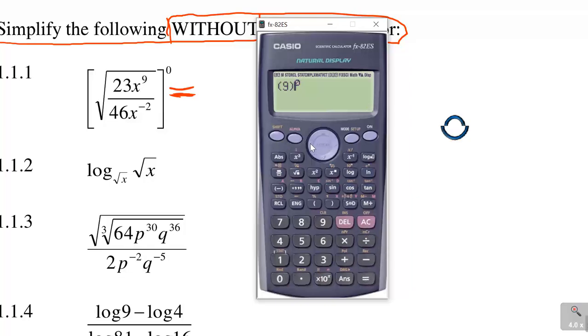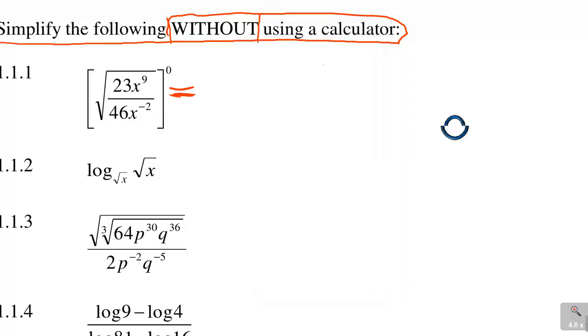I can change any number inside here, as many numbers as I can, as long as it is to the power of 0. If I say equals, it will give me a 1. So the answer there was simply 1. Any number or anything to the power of 0 is 1. And this power of 0 is affecting everything inside the brackets, so when they put it like this, everything inside is to the power of 0. So it will equate to 1. That's why you don't have to think much about that. Anything to the power of 0 is 1.